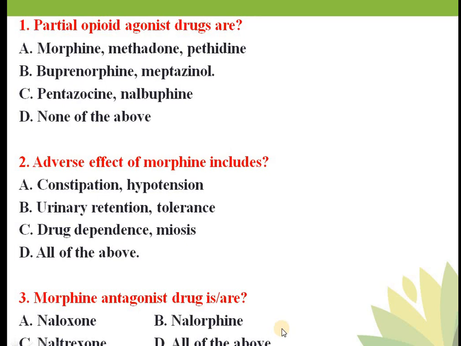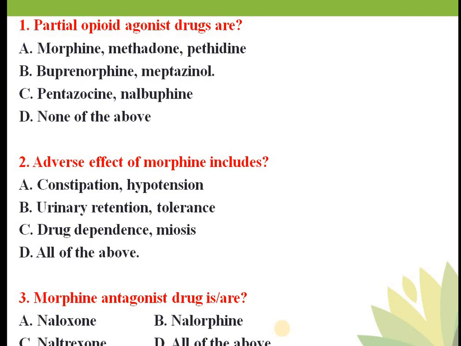Okay, so naloxone, nalorphine, naltrexone all are the antagonists of morphine. Naloxone is a specific competitive antagonist to all receptors. All receptors means mu receptor, kappa receptor, delta receptor.